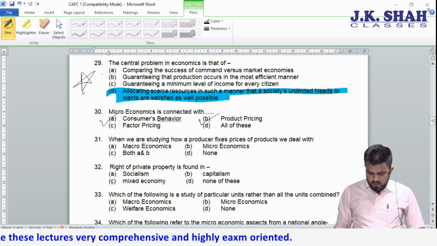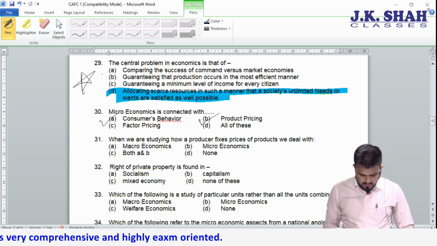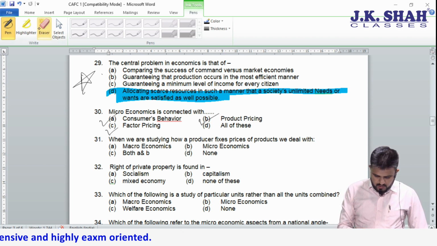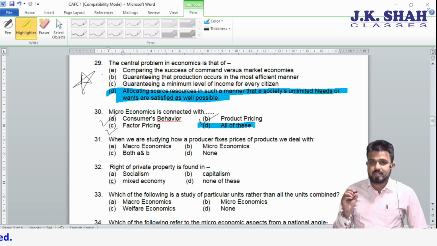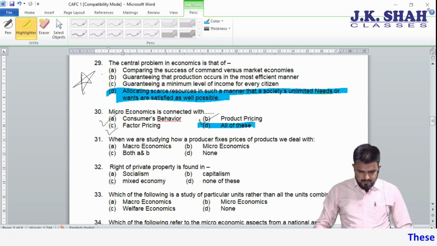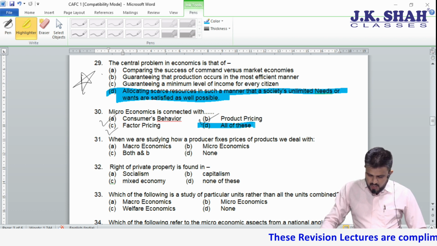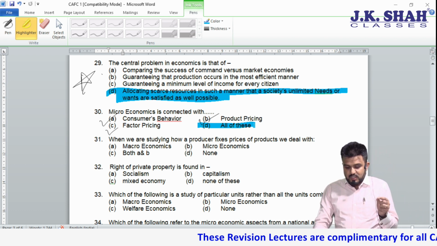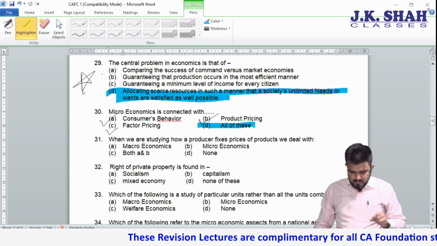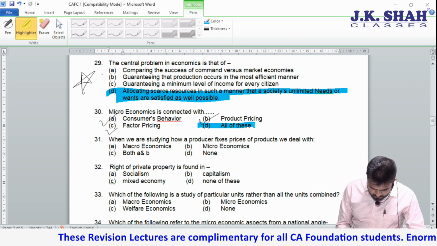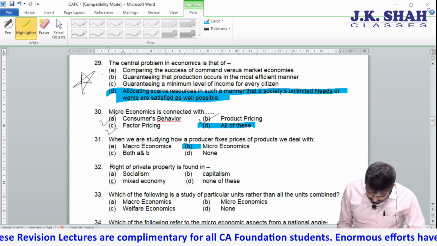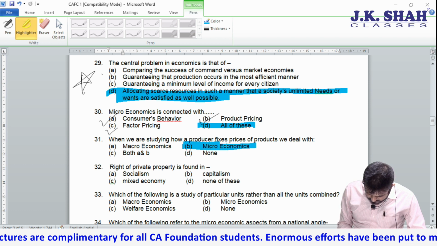Product pricing is also right. I have already given you in the list. Factor pricing is also correct. So the correct answer is all of these. Moving to 31. When we are studying how a product producer fixes the price of a product, we deal with product price. Then it is microeconomics.